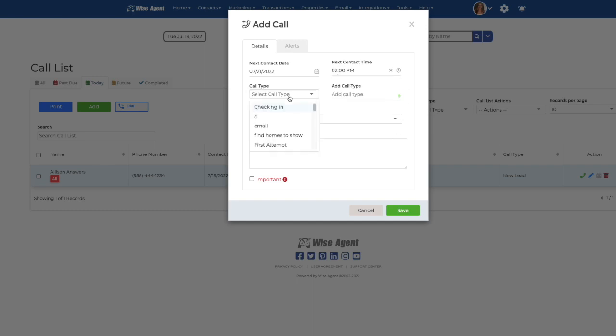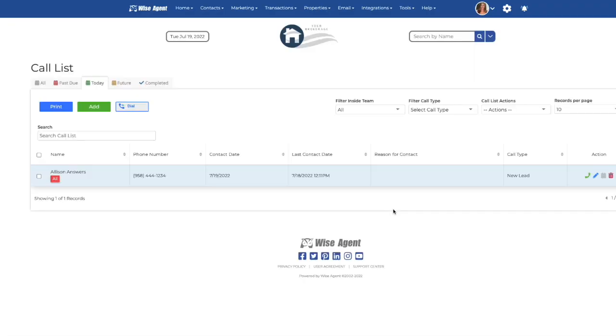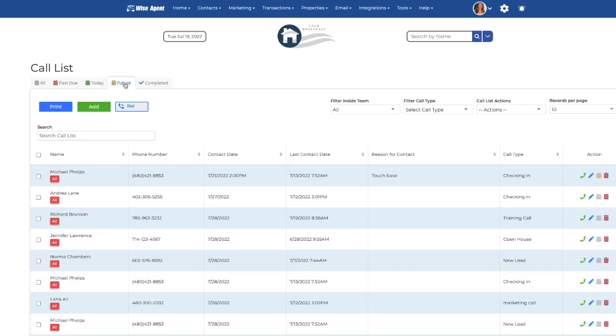a call type, assign it to a team member, and put in your reason for contact. You can also mark if this call is very important. Once you save the call, if it's been under 2 days, it would show up today. We set that one for a future date so you can see it here. You can edit the call, add it to the calendar, or delete it under the action type.